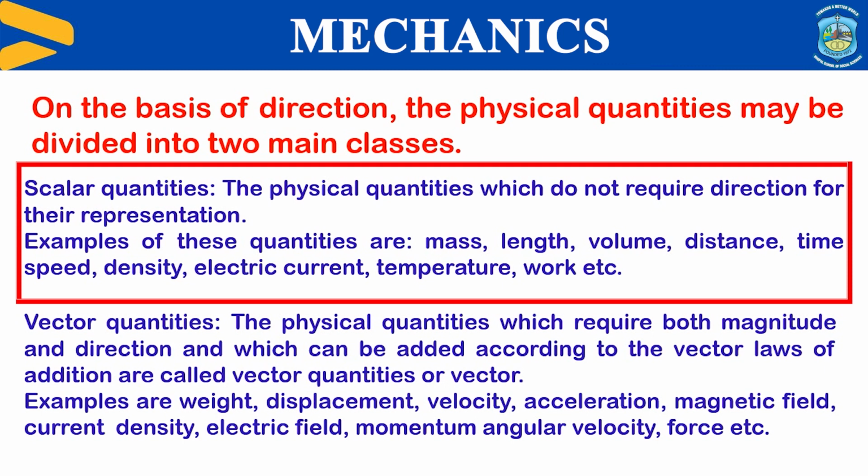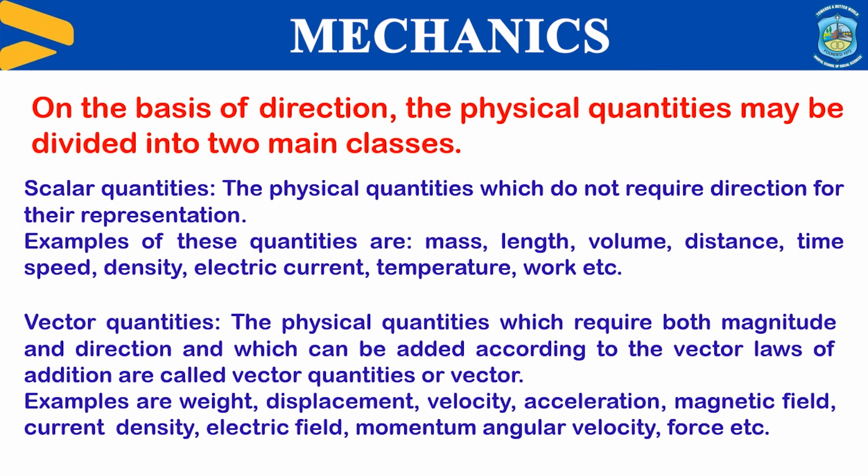They do not require direction for their complete representation. These are quantities like mass, length, time, volume, distance, speed, density, electric current, etc. However, the vector quantities are those physical quantities which require both magnitude as well as direction. In addition to that, vector quantities also obey the laws of vector addition. Examples of these physical quantities are displacement, velocity, acceleration, momentum, etc.